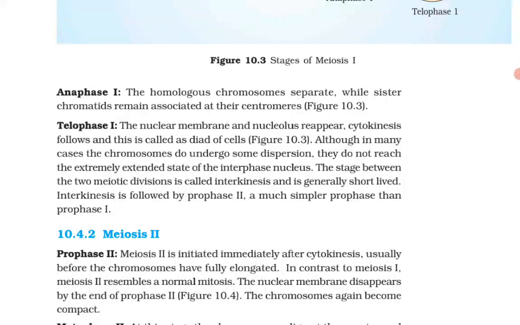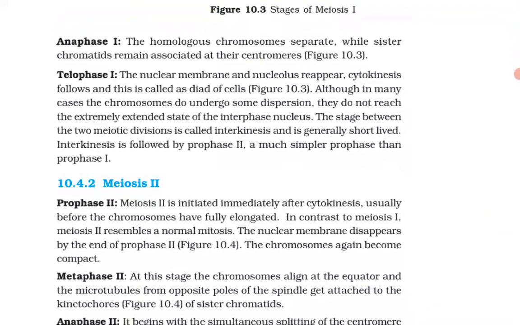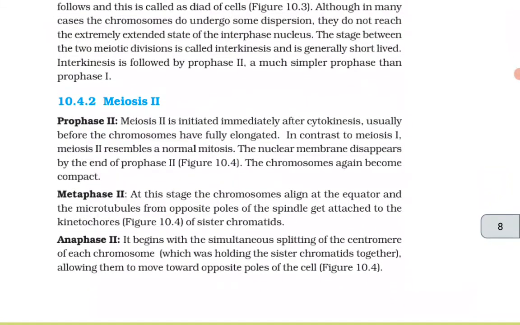Although in many cases the chromosomes do undergo some dispersion, they do not reach the extremely extended state of the interphase nucleus. The stage between the two meiotic divisions is called interkinesis and is generally short-lived. Interkinesis is followed by prophase 2, a much simpler prophase than prophase 1.